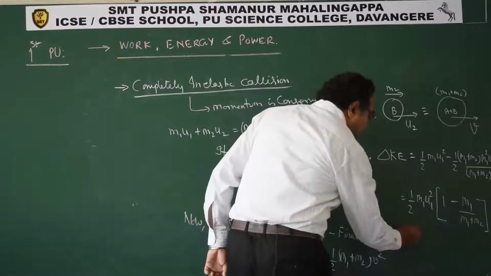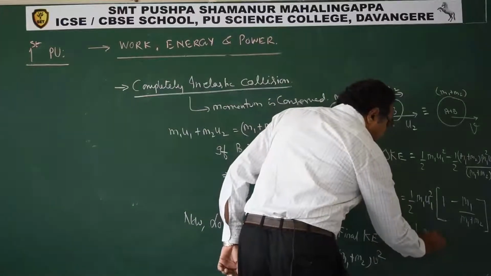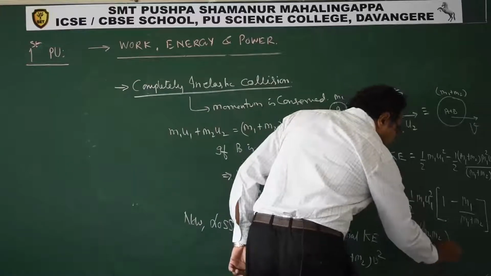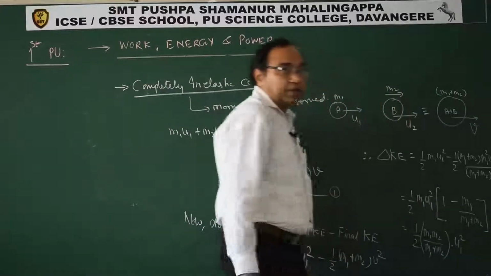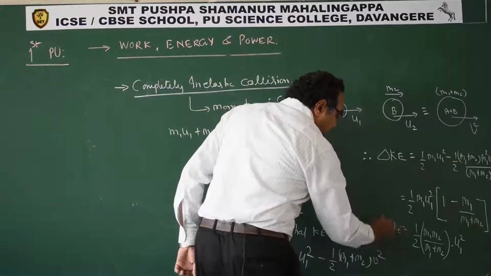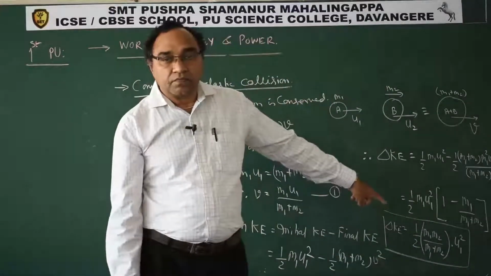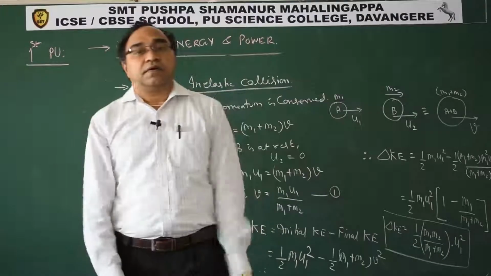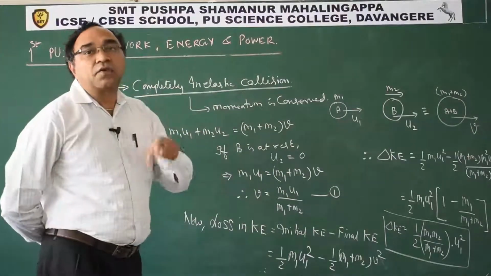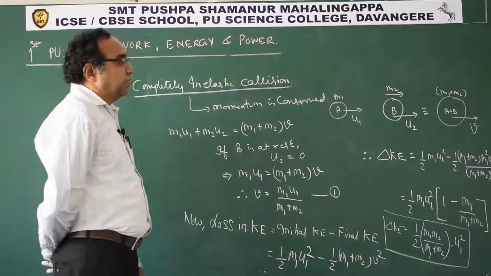So this will give us half m1 m2 upon m1 plus m2 into u1 square. So this is exactly how we can find out the loss in kinetic energy. Now please concentrate here. We got it positive. This means there is a loss in energy. So we have established that energy cannot be conserved in an inelastic collision.